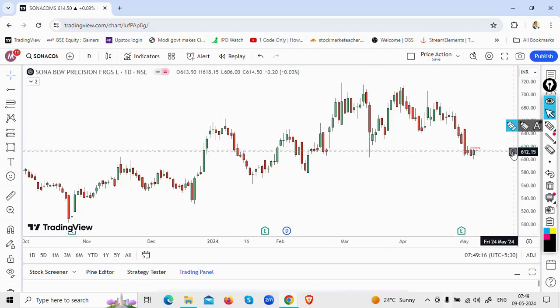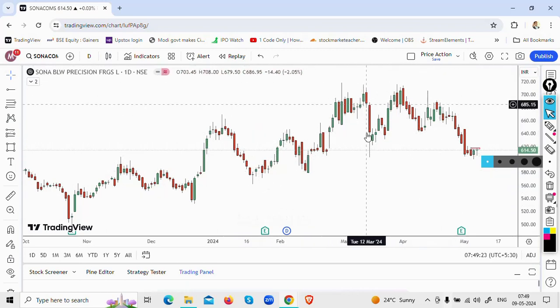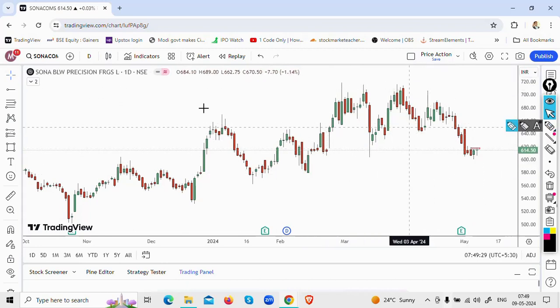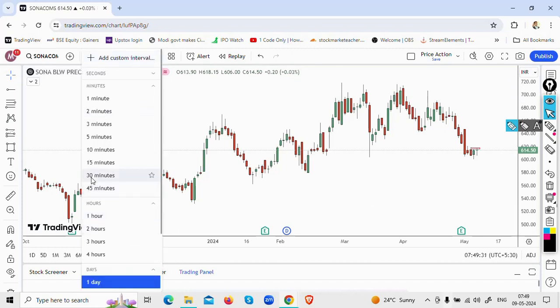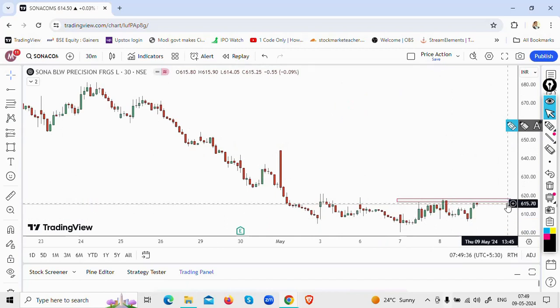Okay, this is the 600 level mark that you are looking at. It has been in a nice consolidation mode. It is not in upward momentum in the broader direction, it is not up nor down, but it has been in a nice consolidation mode. So now this is what I'm looking at. The level that I'm looking at for Sonacom's BLW Precision Limited to be broken is the 615 to 618 level.